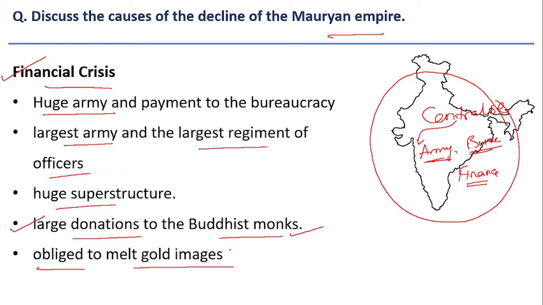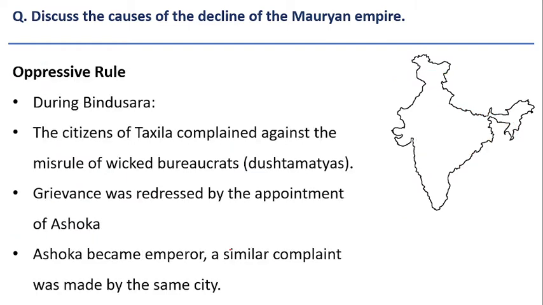So definitely this financial crisis is one of the major reasons, however it is not the only reason. So in the conclusion part you have to write that all these factors contributed to the decline of Mauryan Empire. Next important reason was oppressive rule. During Bindusara time period, Bindusara means son of Chandragupta Maurya and father of Ashoka, during his lifetime, there were complaints against the administrators.